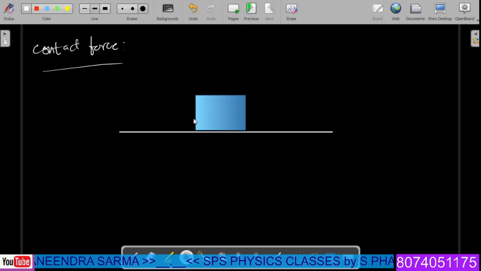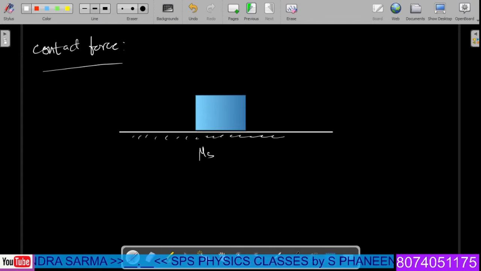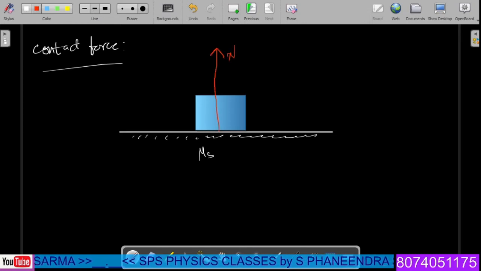The block experiences a frictional force, and the rough surface has coefficient of friction mu s. This is called the normal reaction N, and in the direction parallel to the contact we have a frictional force of magnitude small f.